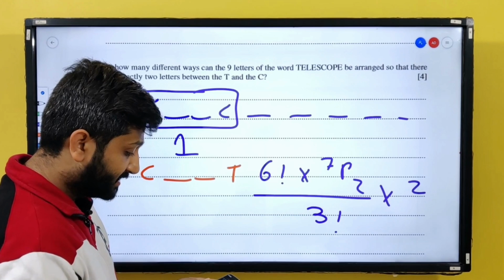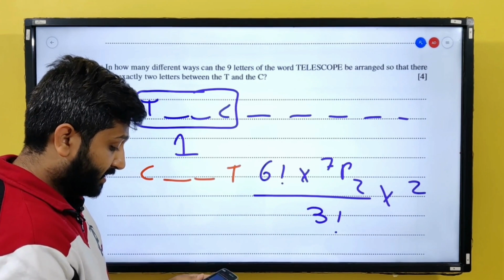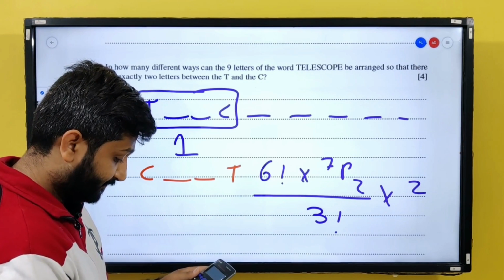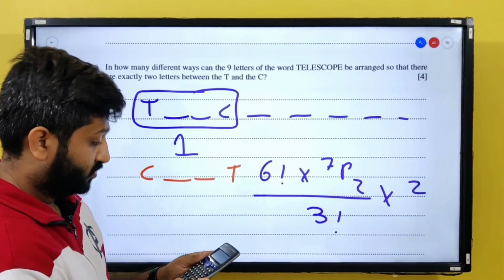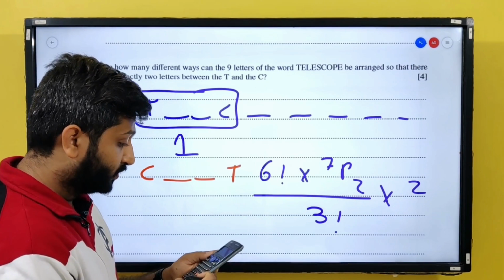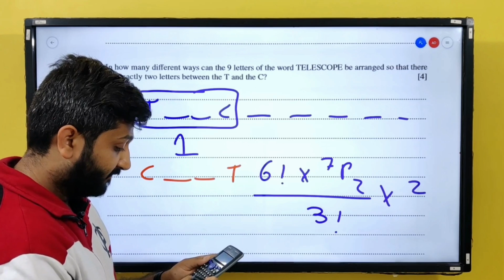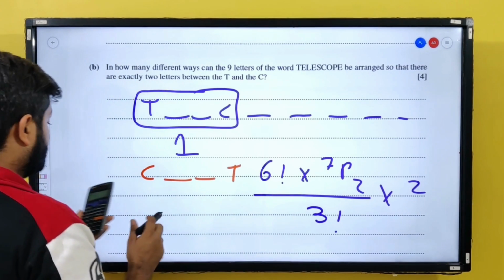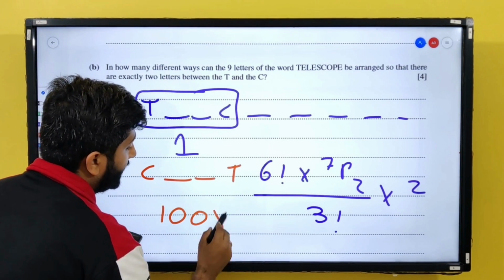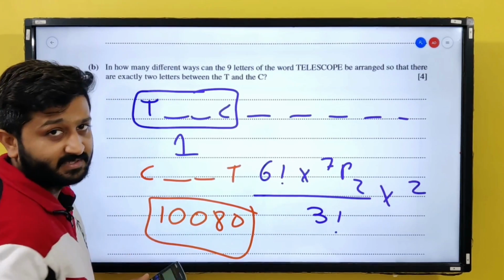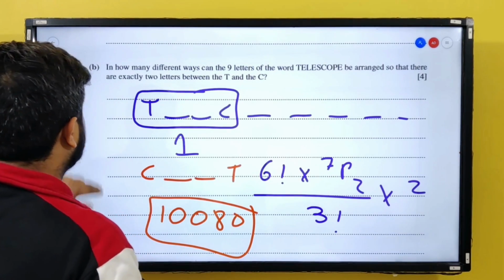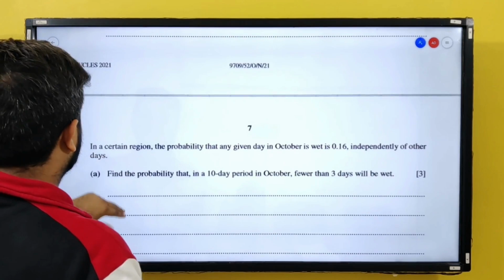So the final answer is 6 factorial into 7P2 into 2 divided by 3 factorial. So 10080 is my final answer, right? Let's move to the next question.